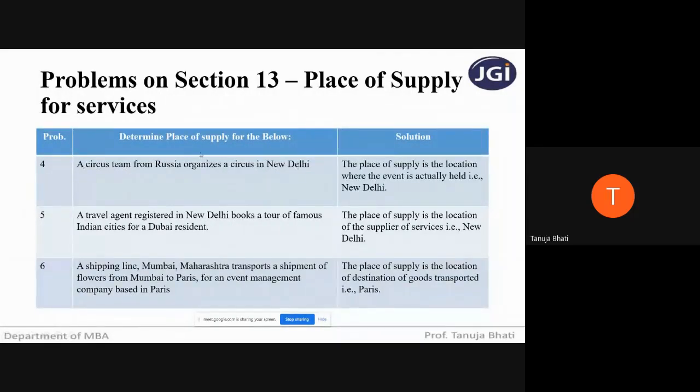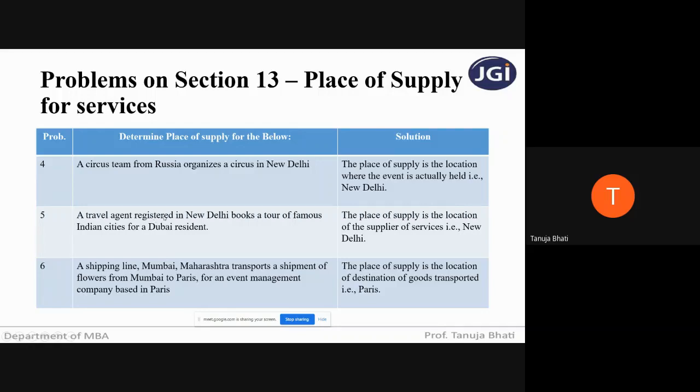So students, in problem number 4, what is going to be the place of supply? Ma'am, New Delhi. Why? Because the circus is actually held in New Delhi, and in case of organizing any event, the place of supply will always be the place where the event is actually being held. So the solution to the fourth problem is that the place of supply is the location where the event is actually held, that is New Delhi. Next, fifth problem.